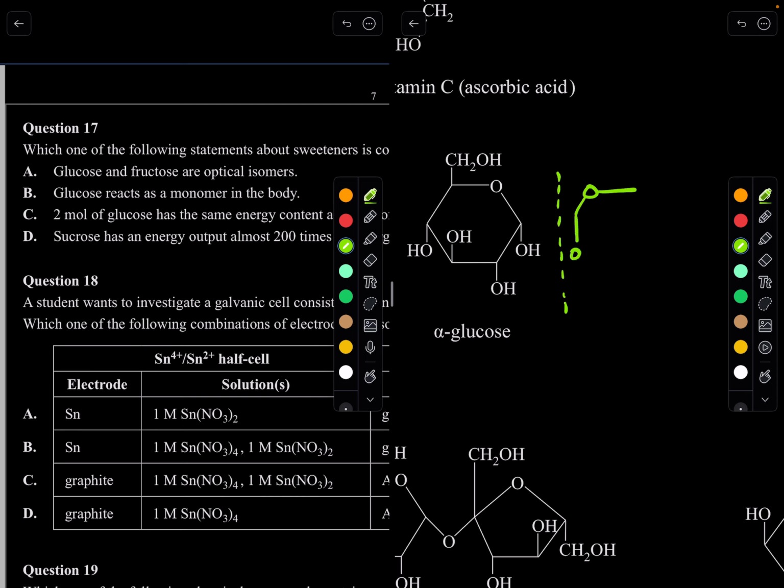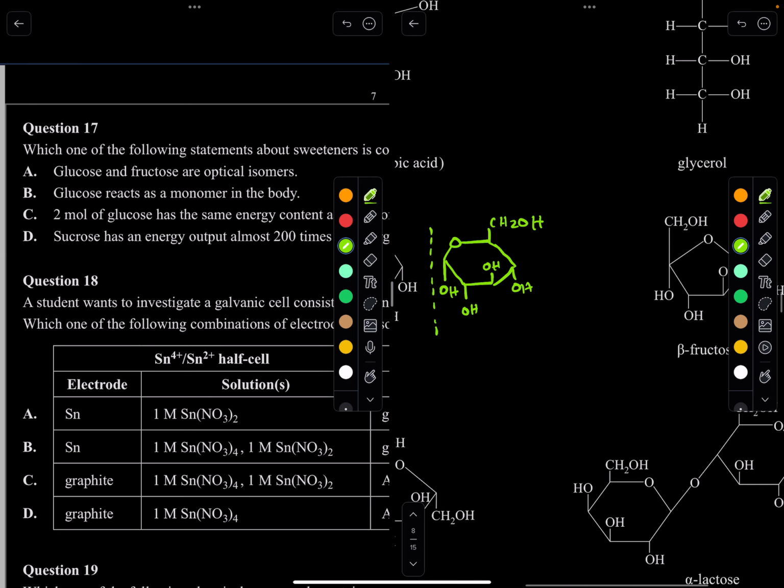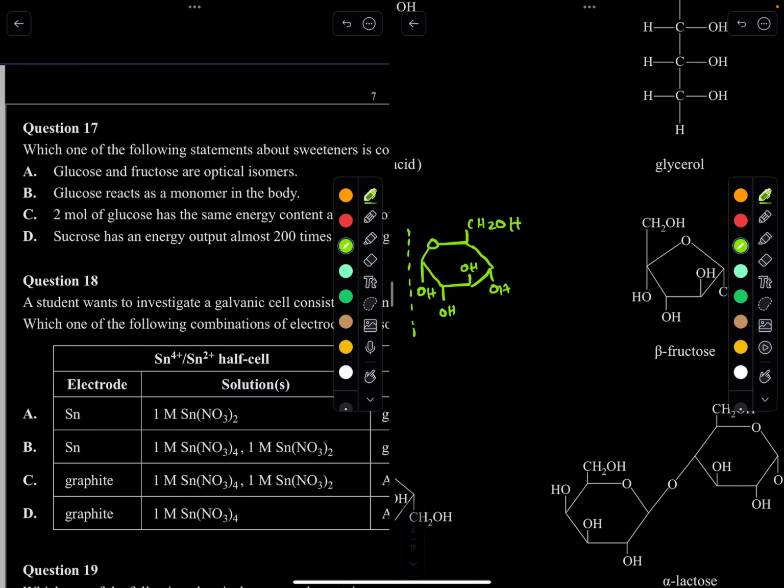Not the best drawing, but OH like that, down OH like that, OH like this, down OH, and CH2OH. This is the optical isomer of alpha glucose. Does this look like this one over here? Absolutely not. Look at this oxygen. This oxygen's in a totally different place. So they are not optical isomers.